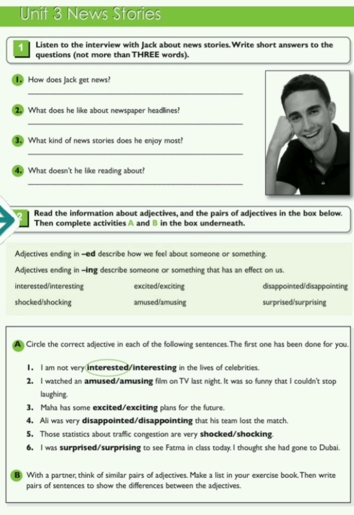Read the information about adjectives and the pairs of adjectives in the box below. Then complete activities A and B in the box underneath. Adjectives ending in ed describe how we feel about someone or something. Adjectives ending in ing describe someone or something that has an effect on us.